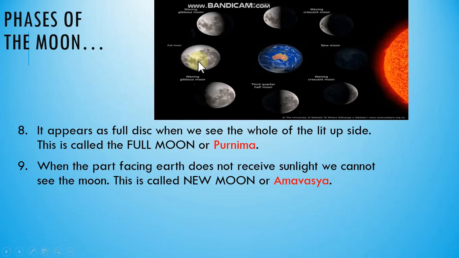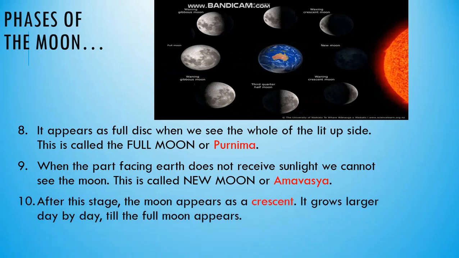In between these two positions, there are various positions in which some part of the moon gets lightened up, and it gets more and more lightened day by day. After this stage, the moon appears as a crescent. So this is your crescent. This is also your crescent. We are on Earth, we are here. So first we see this type of moon, then first quarter half of the moon, then waxing is getting more. This is waxing gibbous moon and this is full moon.